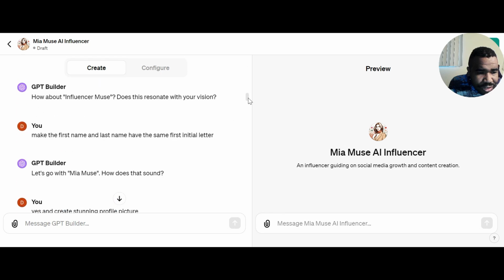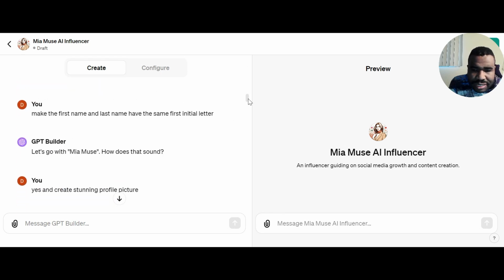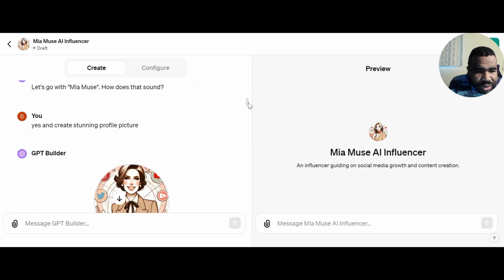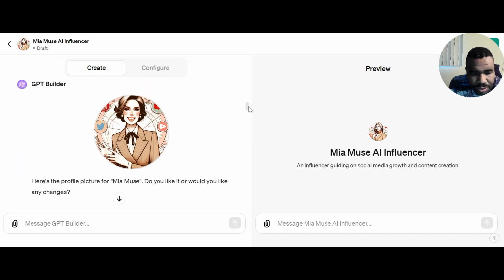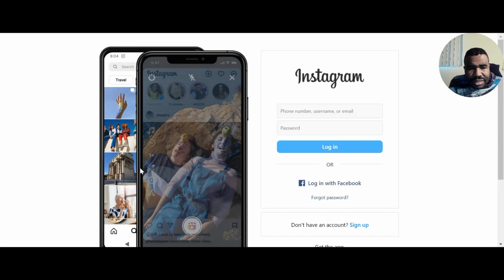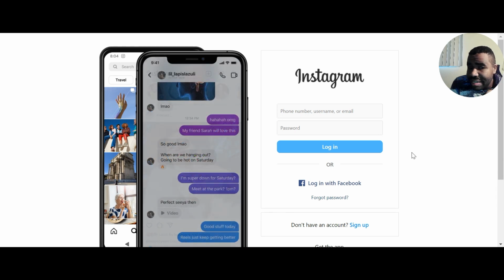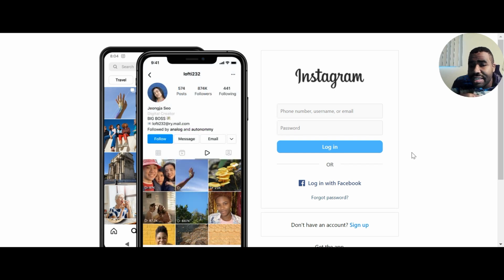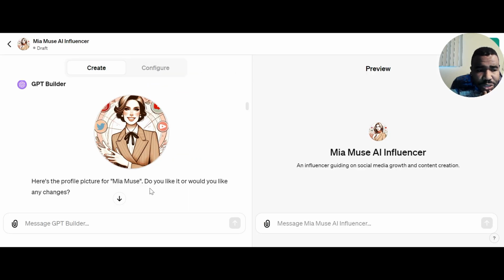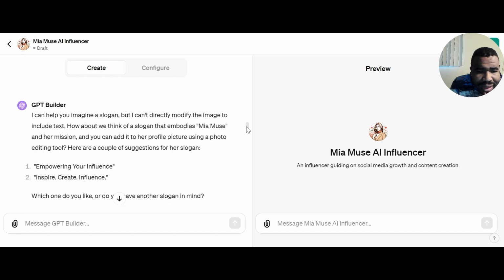So, it's pretty much you set up. It's going to take you through a couple of questions, and you're going to answer them. It's going to create the profile picture. You could even have a YouTube background. You can create that too, and then you can just upload it all directly on YouTube or Instagram. Just different avenues that you can start to monetize. You can monetize it on Instagram, Facebook, Twitter, all of that good stuff. But that is how you go about setting up this AI influencer.